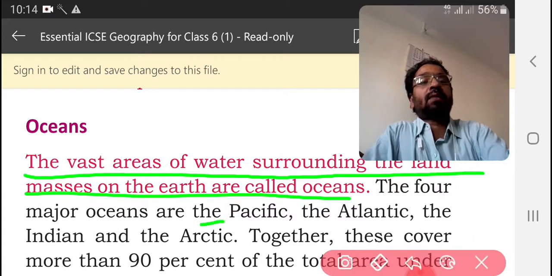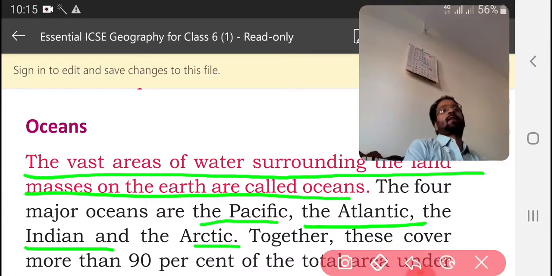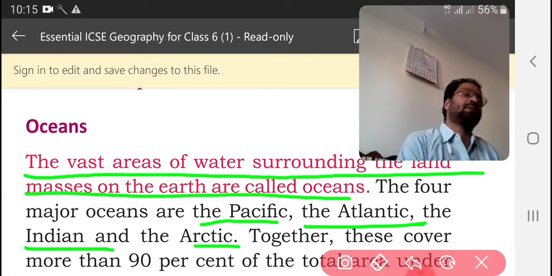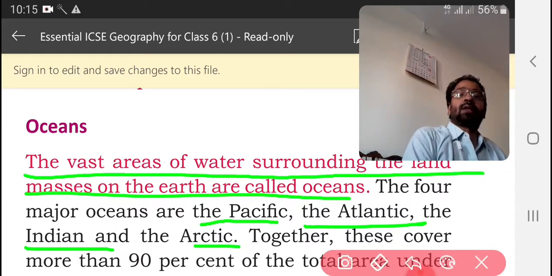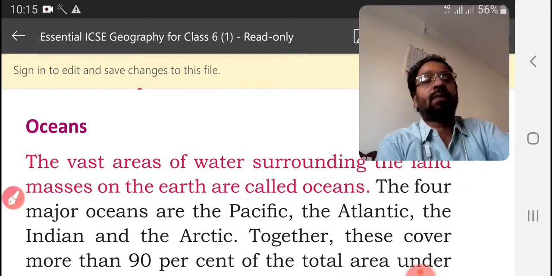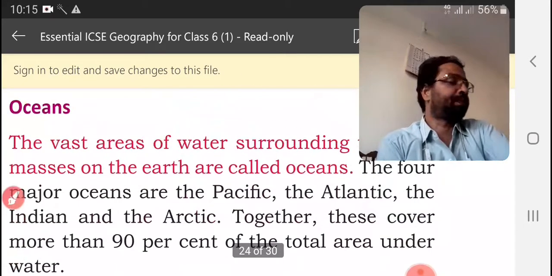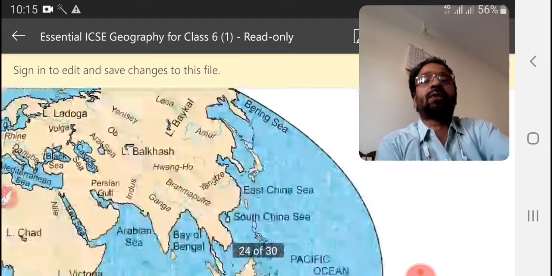Four major oceans: Pacific Ocean, Atlantic Ocean, Indian Ocean and Arctic Ocean. Together they cover more than 90% of the total area under water.